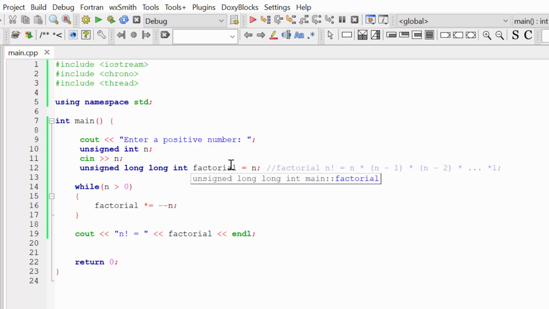So there are two ways we can fix this code. We can decrease n by 1 here after assigning it to factorial, and here we are going to use postfix instead of prefix, or we can change the condition in our loop to while n is bigger than 1. Let's once again build and run our program.